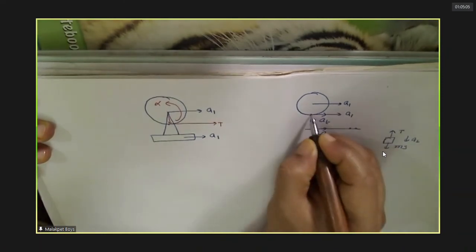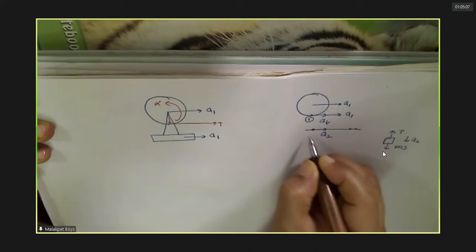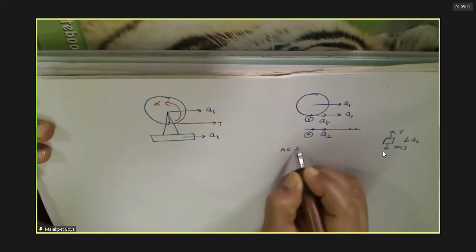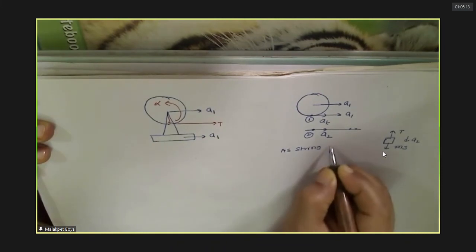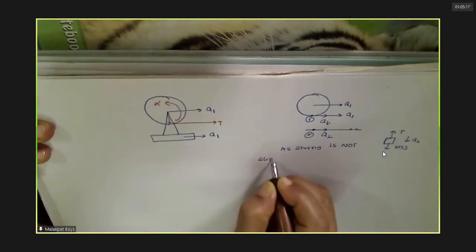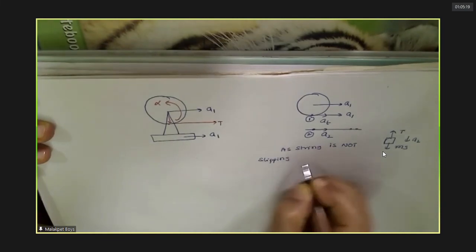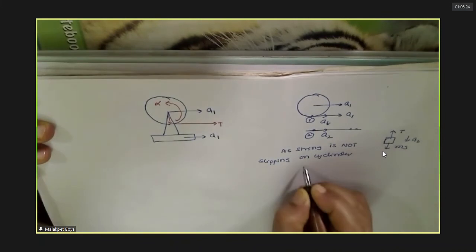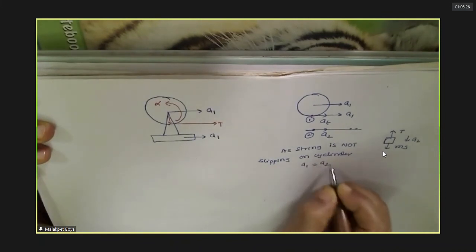Now observe carefully. For no slipping, as the string is not slipping on the cylinder, A1 must be equal to A2.